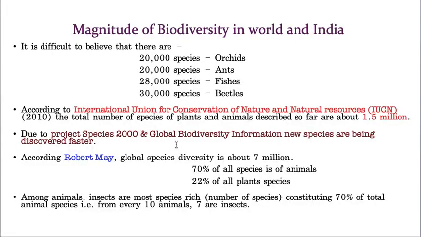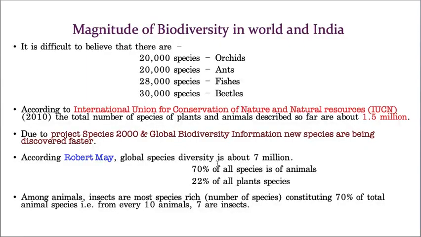Hope you understand. Whereas according to Robert May, global species diversity, that means the variation of species present in the whole world, is about 7 million. Of course it has increased now, but what he explained, that only I'm telling. So according to Robert May, global species diversity is about 7 million. Out of that, 70% are animals and 22% are plant species.